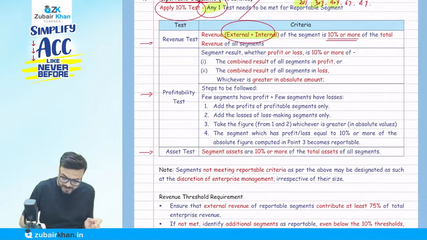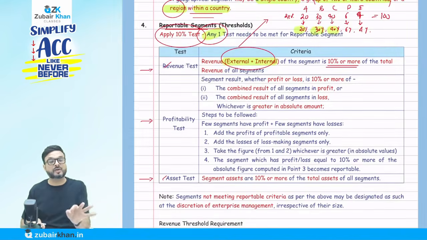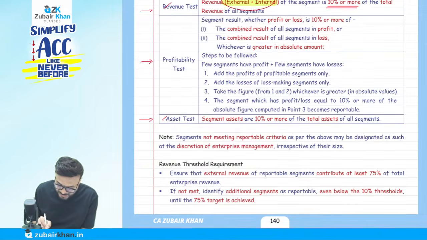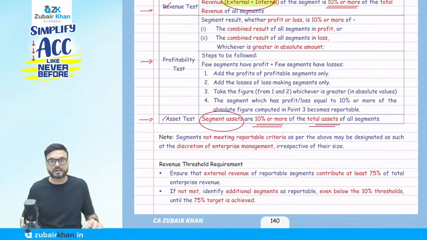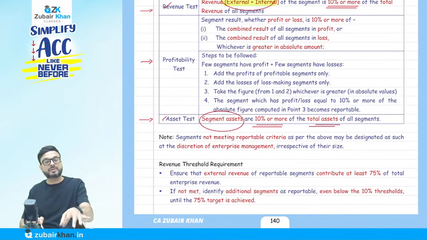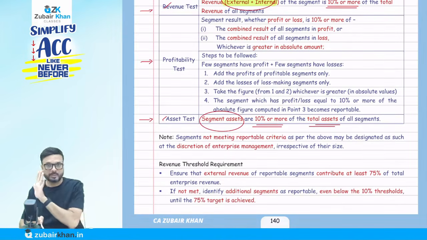First, let me talk about the asset test. The only difference from the revenue test is that in revenue we talk about revenue only, and here we are talking about assets. So, segment assets are 10% or more of the total. This is very simple. If the assets of the particular segment are 10% or more of the total assets of the enterprise, then we call it a reportable segment.